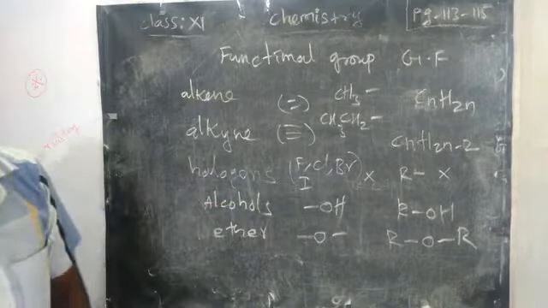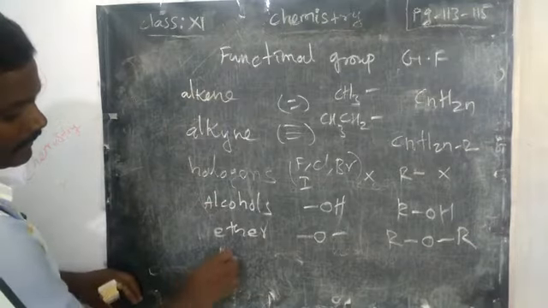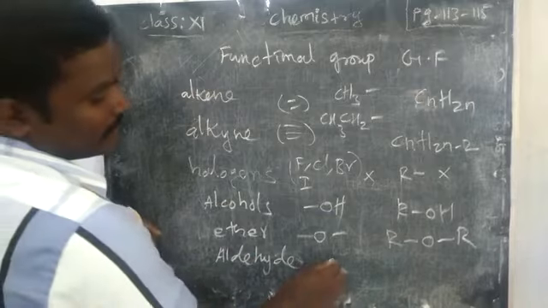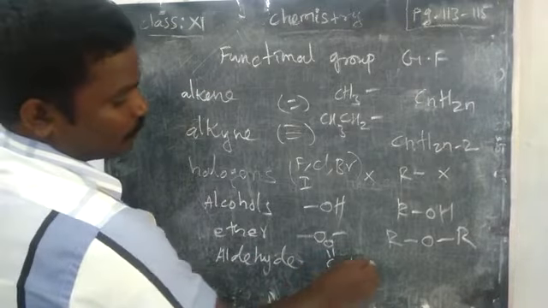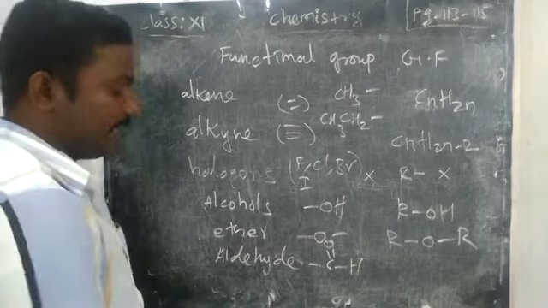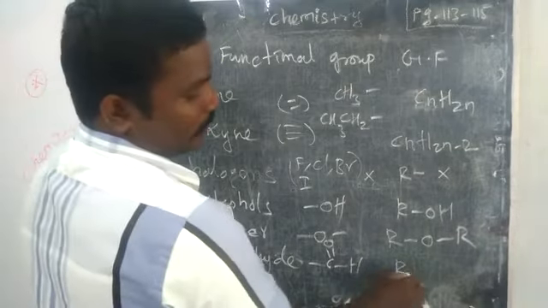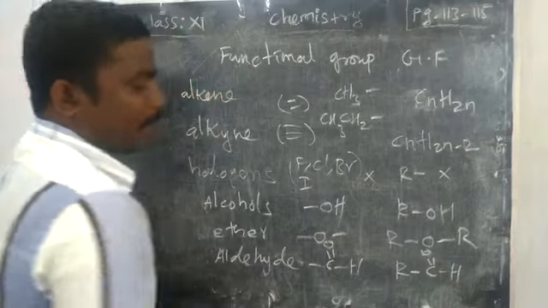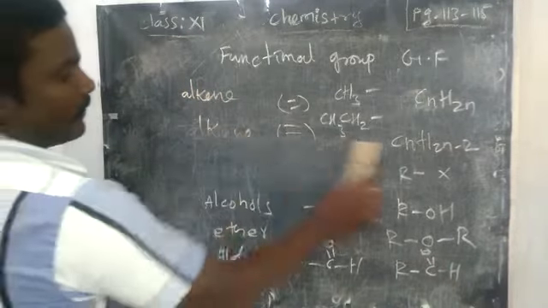Next to the ether, aldehyde. What is the functional group? C double bond O with H. The presence of this group indicates aldehyde. The general formula is R C double bond O H. Right.